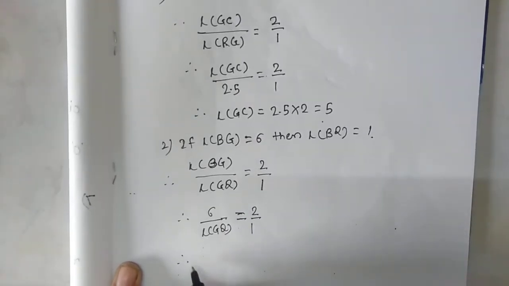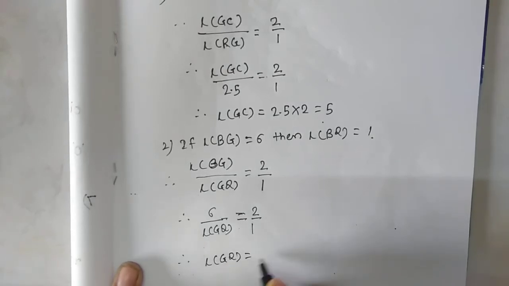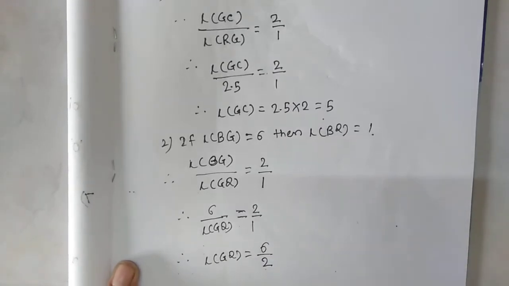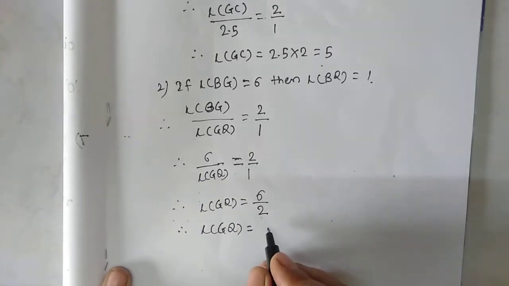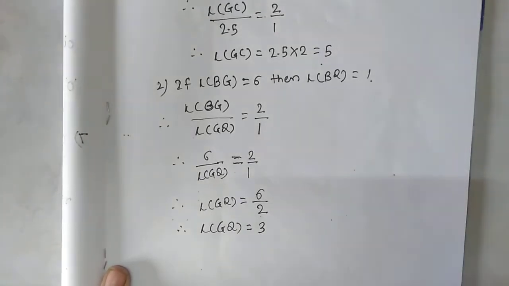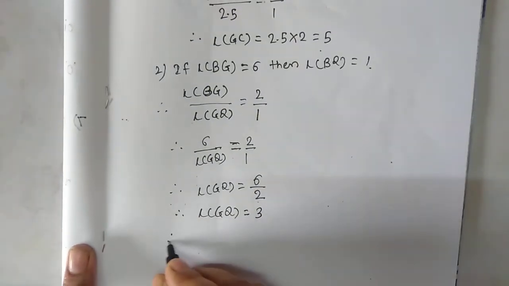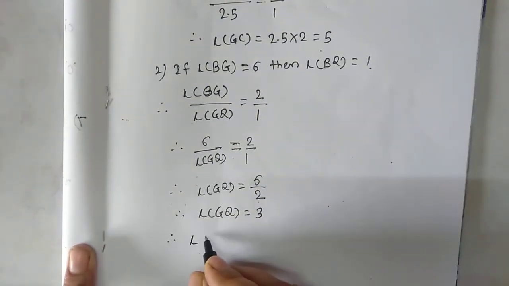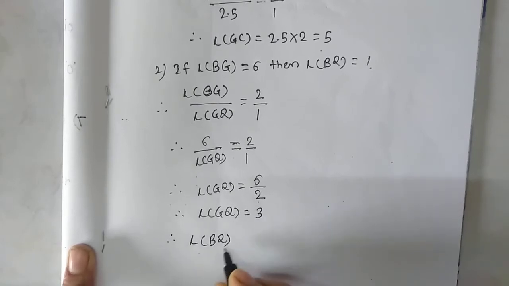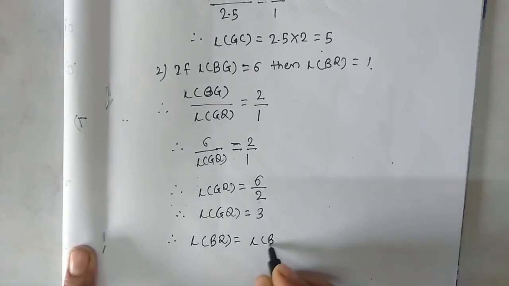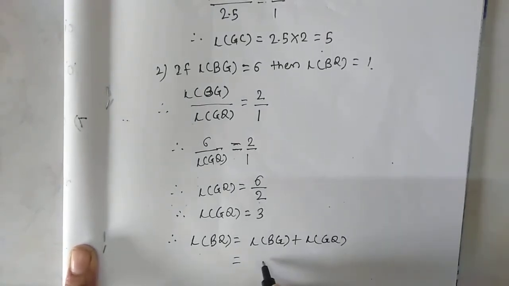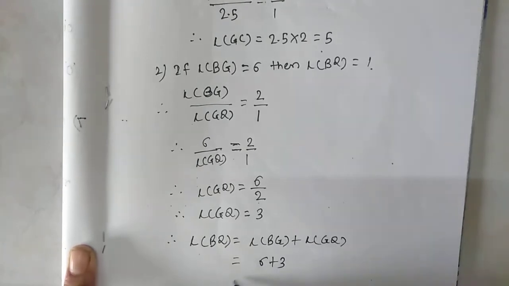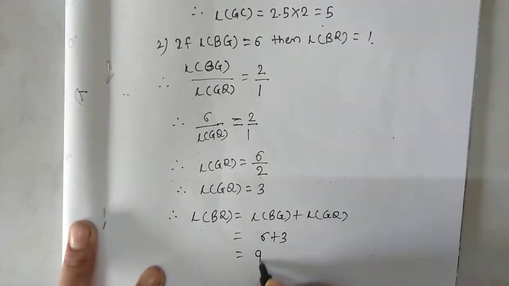So therefore length of GQ is equal to 6/2. Therefore length of GQ is equal to 3. Now in the question, length of BQ is asked. So length of BQ is equal to length of BG plus length of GQ. That is 6 plus 3 equal to 9.